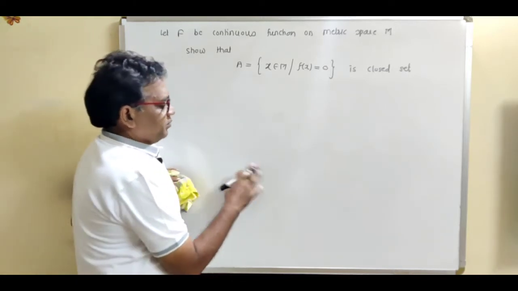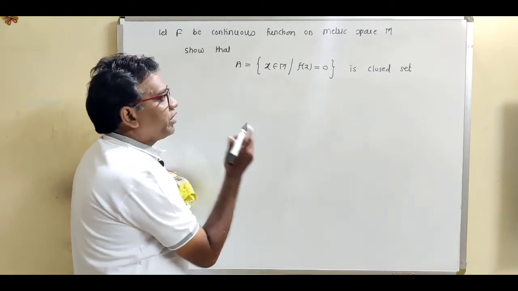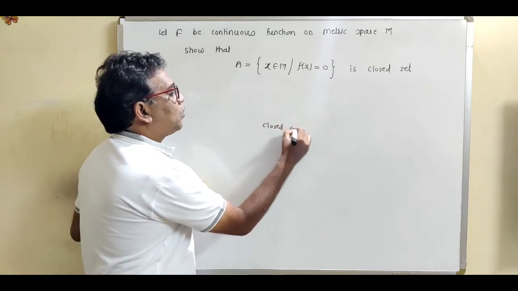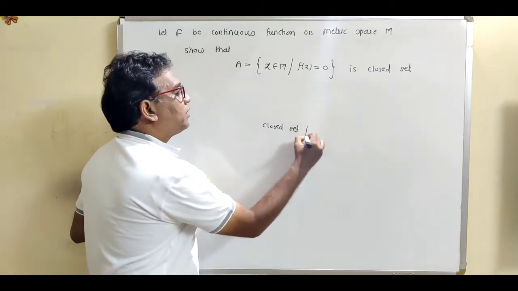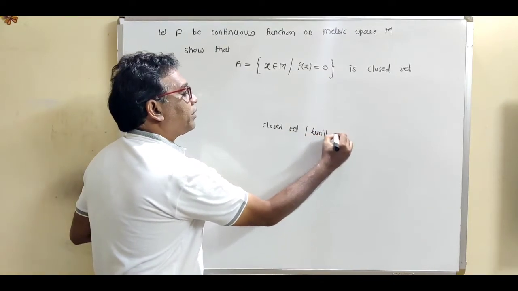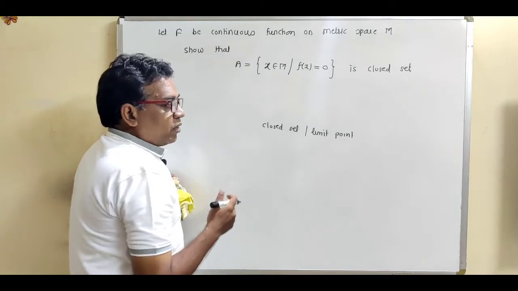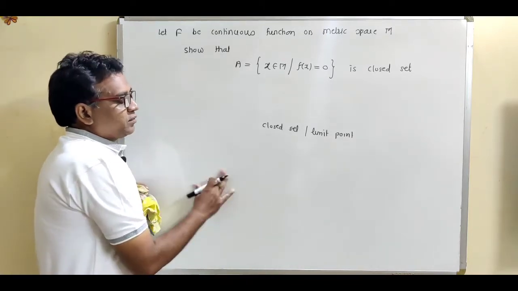Now last time we have seen the definition of closed set and the definition of limit point. Now see what is the definition of limit point.